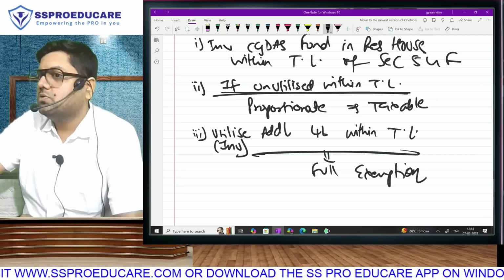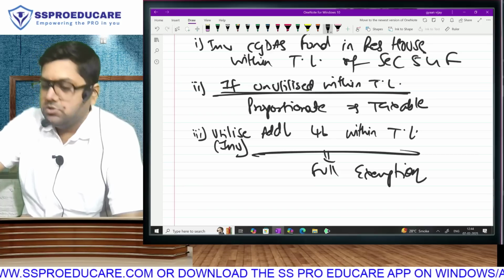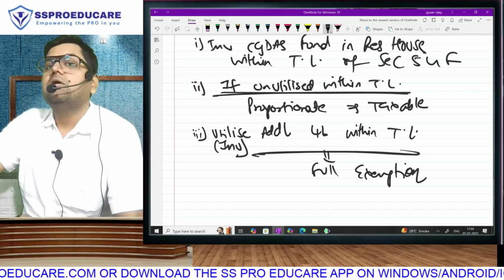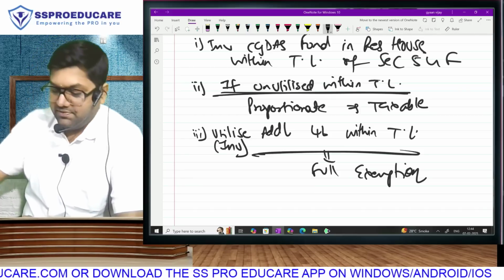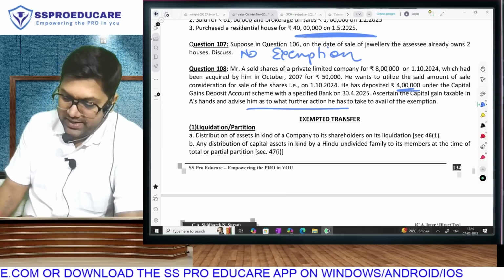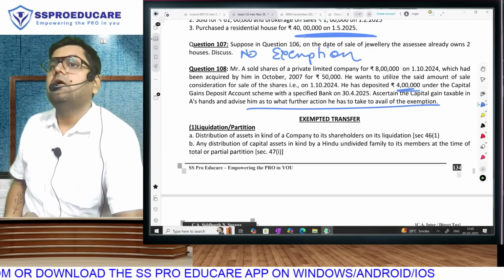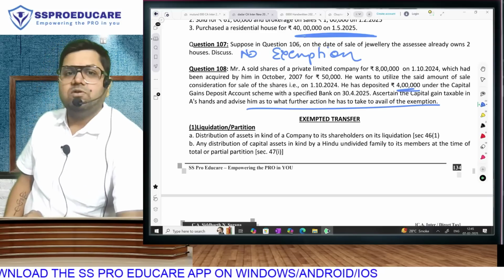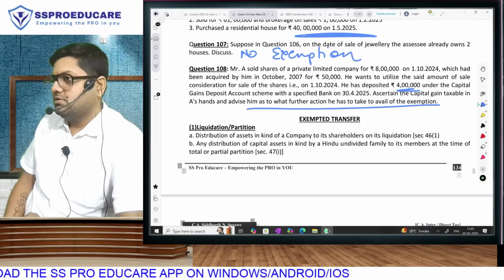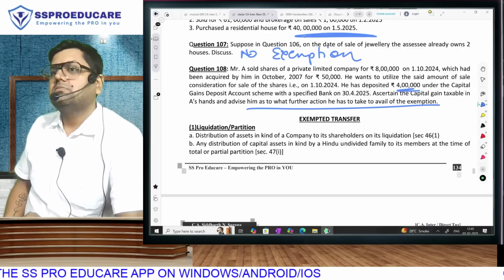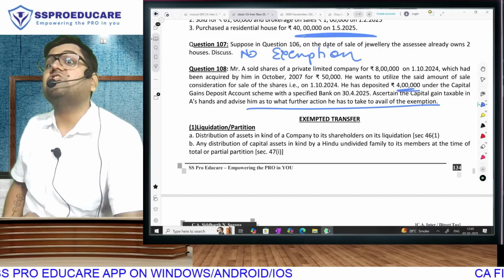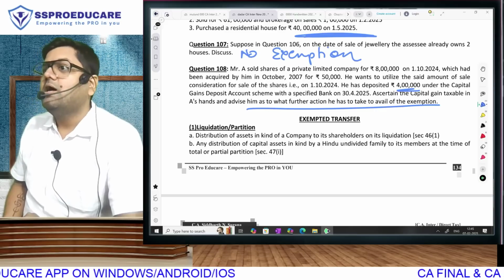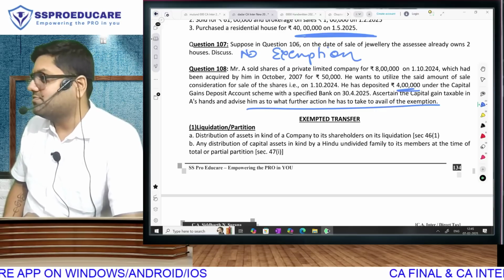Understood or no? Hello. So these are the points that you have to keep in mind so that you are able to get your exemption effectively and correctly. Whenever a question is asking you to take tax advice, further action to be taken, as a good CA, you will have to give such suggestions. I do agree that at intermediate level, you will very rarely get to see questions on this. Most questions on this come at CA final, where you have to structure the transactions. And they also believe that during your articleship, you have learned how structuring of transaction works.